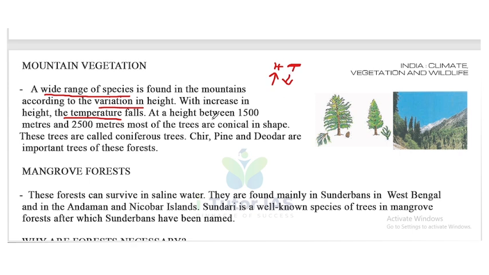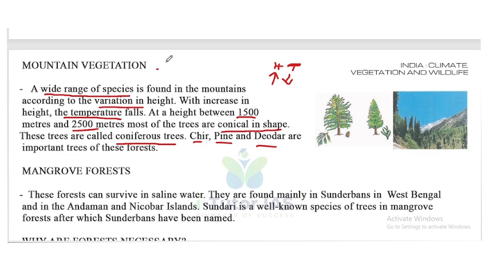At a height between 1500 meters and 2500 meters, most of the trees are conical in shape. Due to this shape, they are called coniferous trees. Chir, pine, deodar are important trees of this forest. So that's about the mountain vegetation.